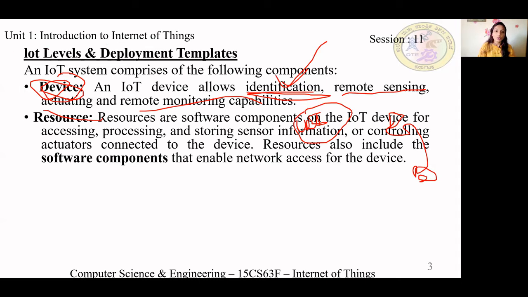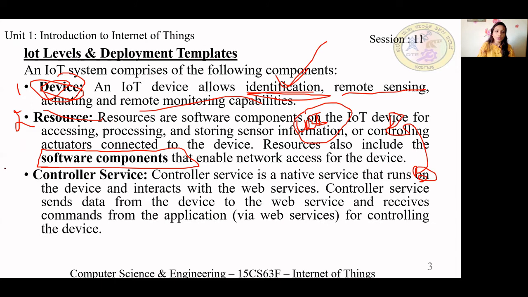Next is resources. Any IoT system, apart from the device, should have something called resources. What are resources? These are software components. Remember this.